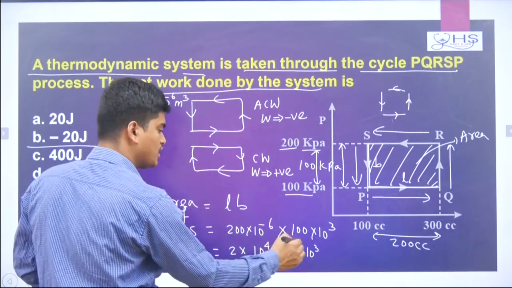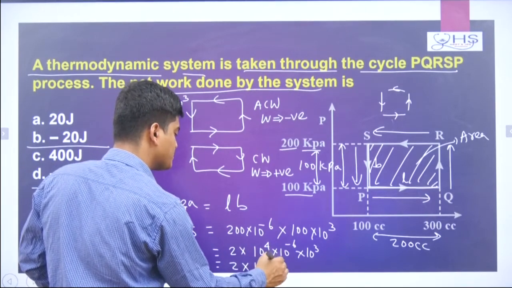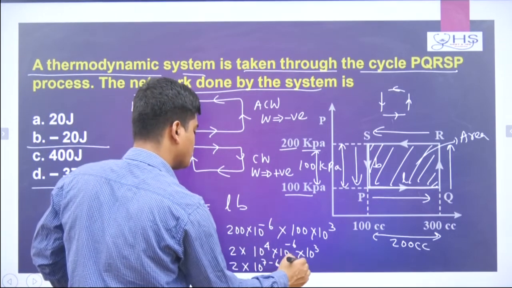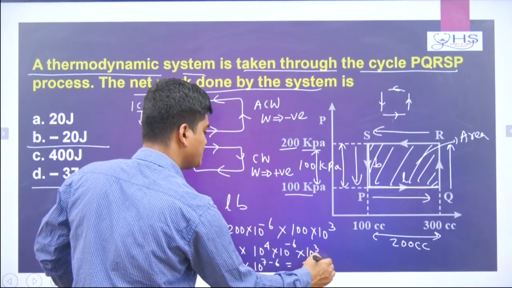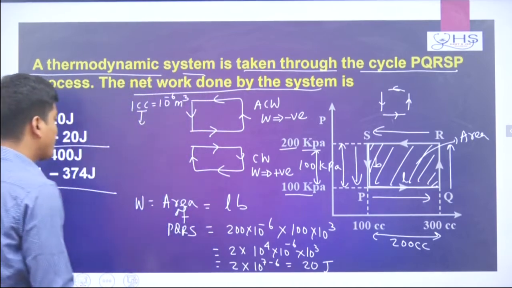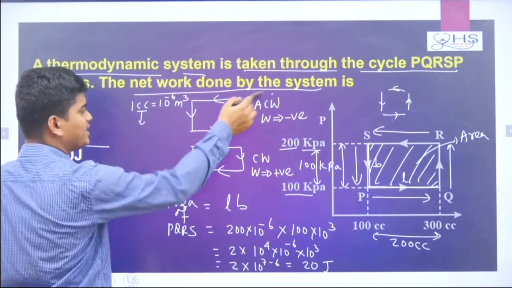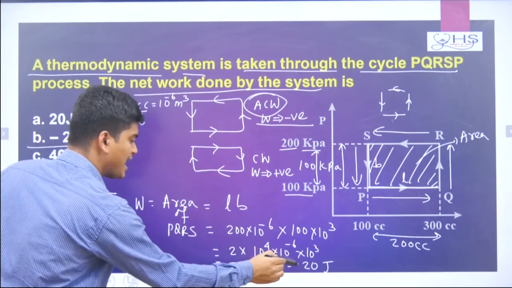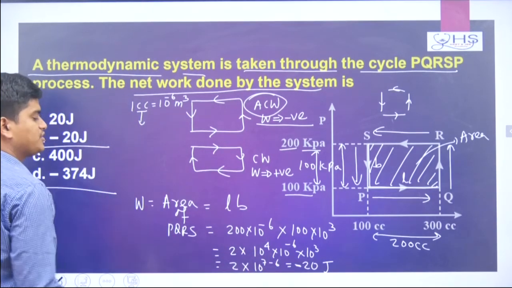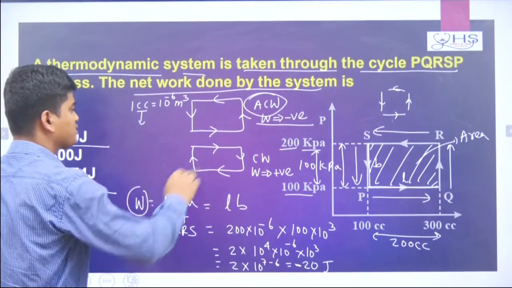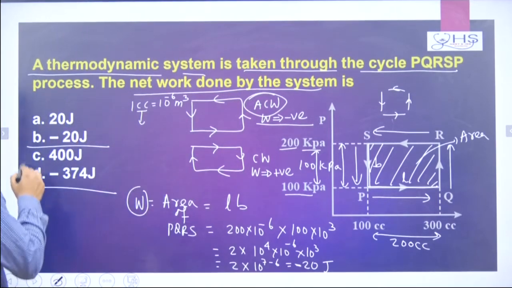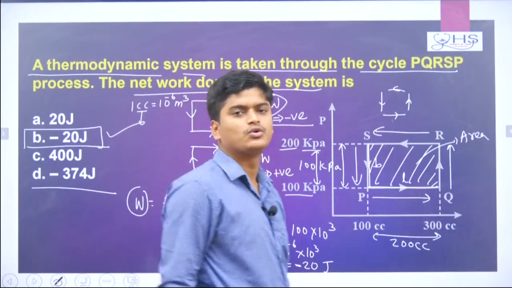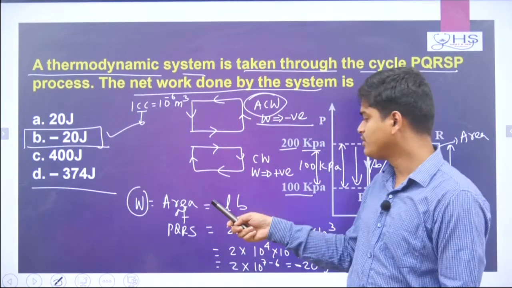So that means here it is coming 2 into 10 to the power 7 minus 6. Okay, 4 plus 3 is 7 and minus 6 is there. So we will check this one, it will come how much? 20 joule. But I told you this cycle is what? Anti-clockwise. Anti-clockwise means work done is negative. So definitely at last in the answer I can put my work done is negative. Why negative? Because the cycle is anti-clockwise. So the answer will be Option B, which is minus 20 joule. So this is the way you need to calculate.